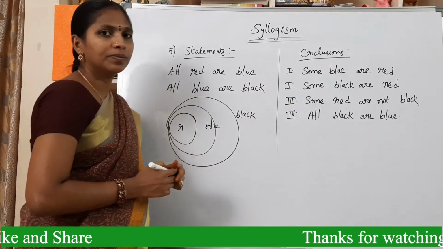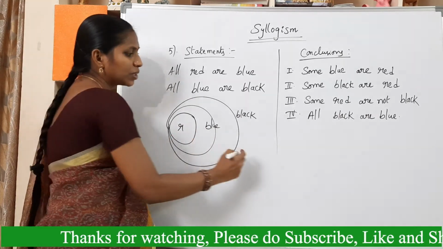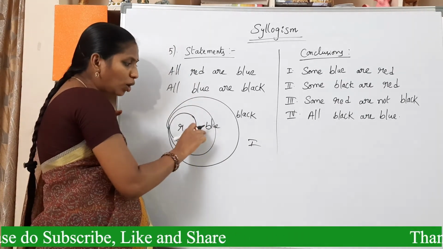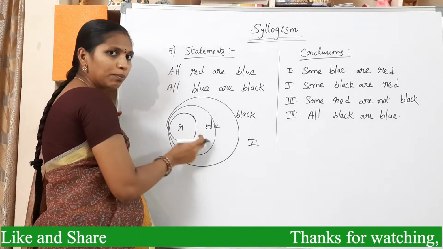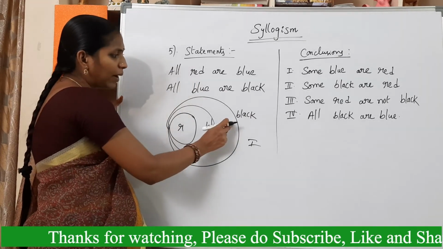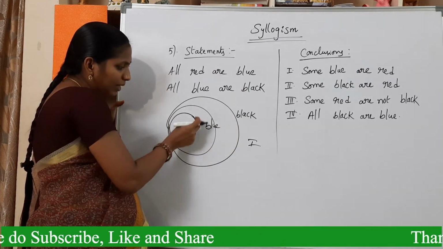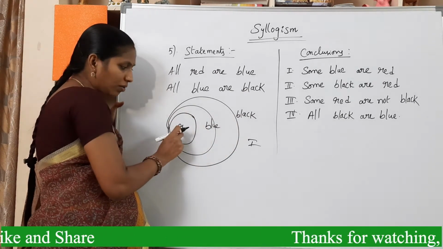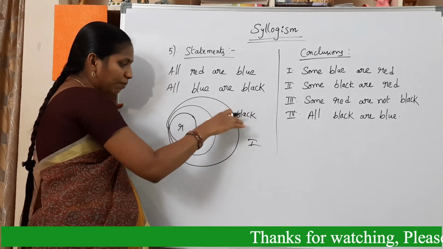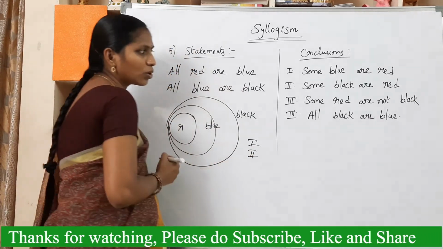Now see conclusions. Some blue are red. Yes, it is true. First one is true. We can say that. But we can't say all blue are red. We can say some blue are red. So first conclusion is true. Second one. Some black are red. Yes, it is also true. Because this is black and this is also red. This outer circle is for black. In this black there is a red. Some black are red. It is true. So second conclusion is also true.